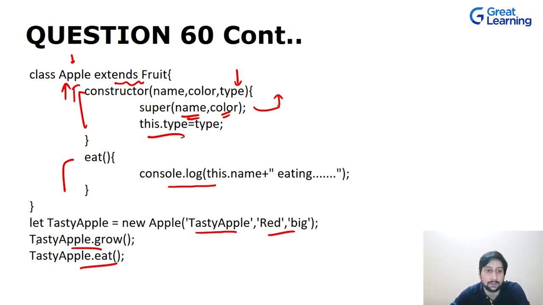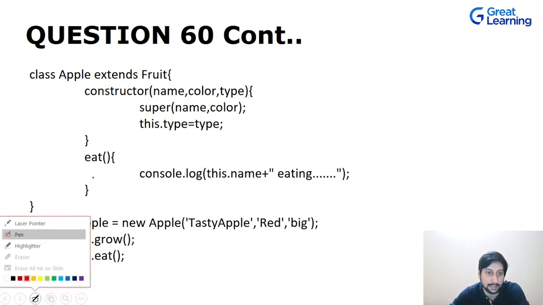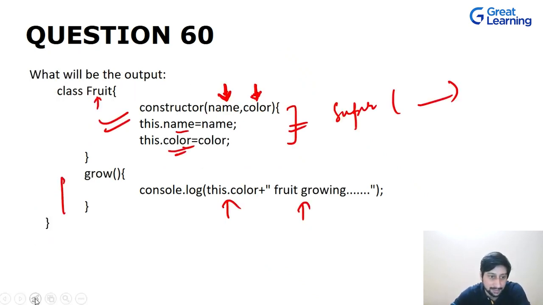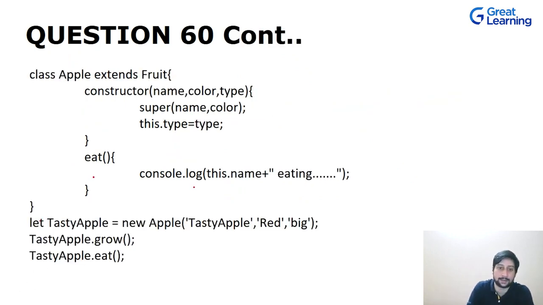Now let's try to debug this program. Let's erase everything on the previous slide as well. This is a little bit tricky, but you will get it. So you're creating an object of the Apple class, and you're calling its constructor, passing in tasty apple, red and big. So you have the name as tasty apple, then red and big.